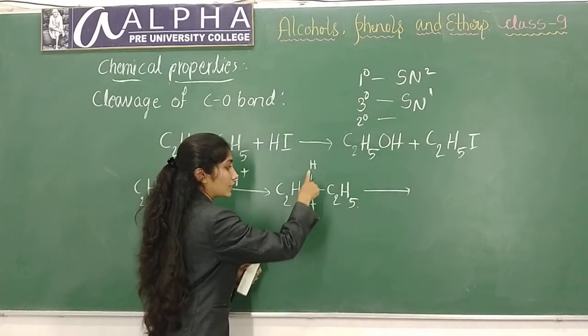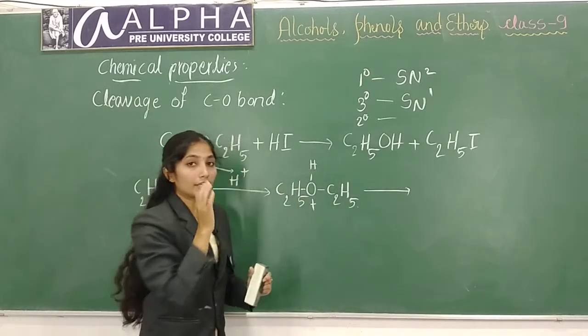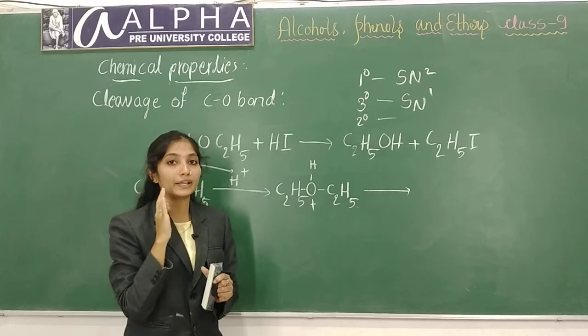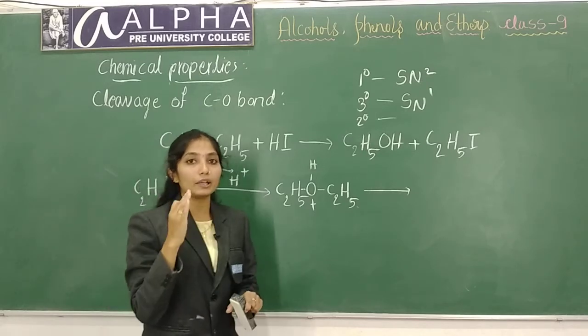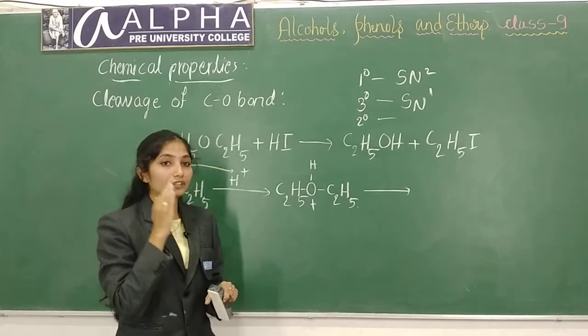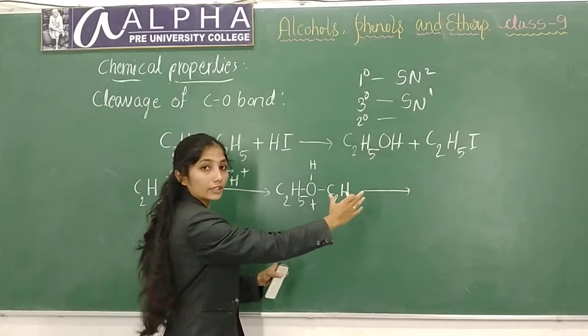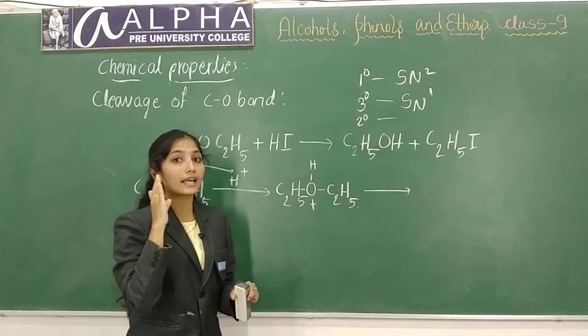This group can leave, but if this group leaves, it leads to the formation of a primary carbocation. You know that primary carbocations are less stable. Because of that, this group will not leave. If it left, then the mechanism would be SN1.